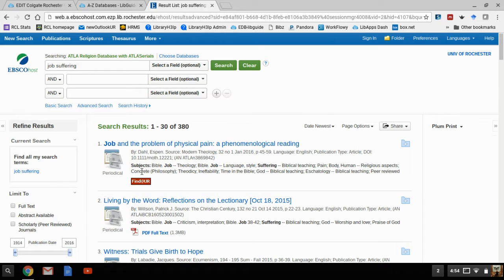So if you notice, we can see that there's subjects listed. So Bible, Job, theology. Another one is Bible, Job, language and style. Another topic, a subject, is suffering. And so you can kind of get a sense as to what these articles are about without actually reading the whole article. You can see that if you're looking for full text, some of them have the PDFs right there.